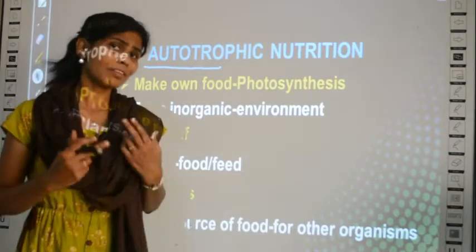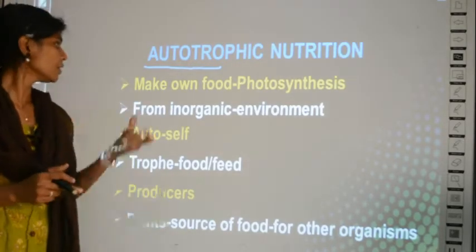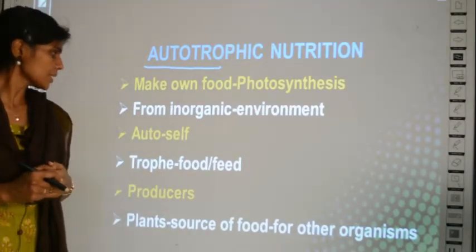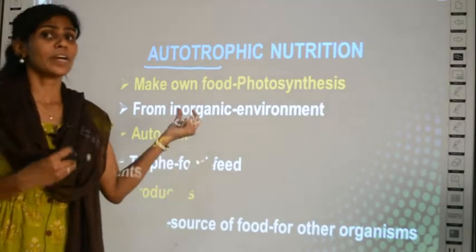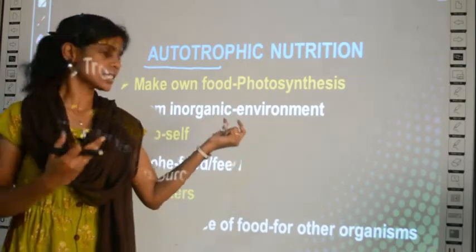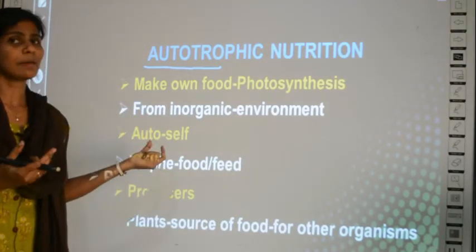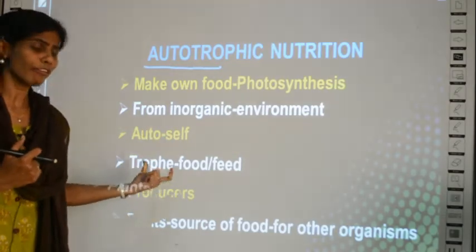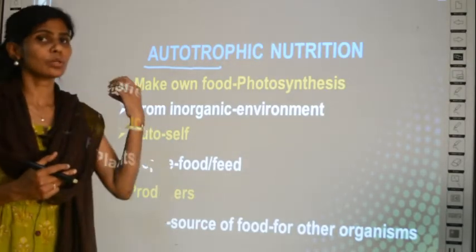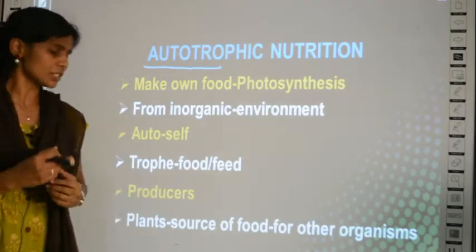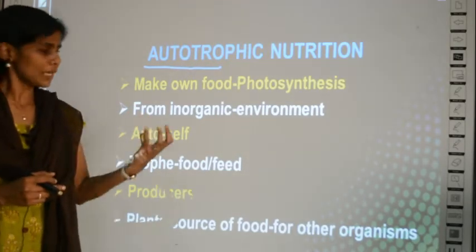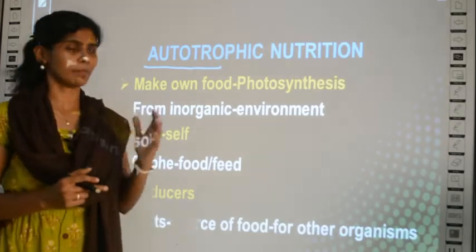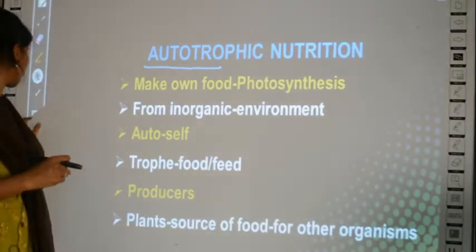Clear? So what have we studied about autotrophic nutrition? Plants make their own food by a process of photosynthesis. From where do they make it? From inorganic materials which are present in the environment, and since they make their food on their own, it is called auto, which is self, and troph, which is food. And plants are also called producers since they produce the food, and plants are the main source of food for all other organisms in this world. That is about autotrophic nutrition.